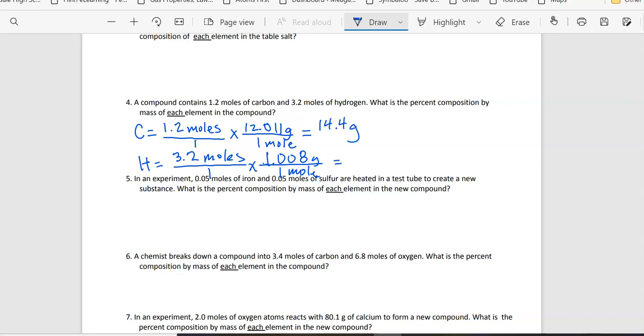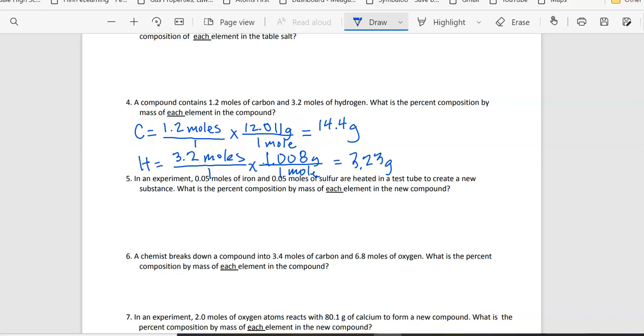I know that it just has 2 in the problems, but go ahead and take 3 sig figs when you're doing grams. And I'll make sure in the future that it's got the right number. Okay, so this is going to be 3.23 grams.